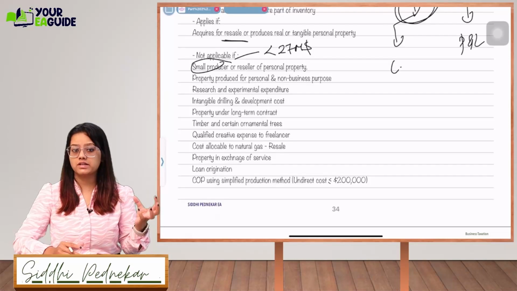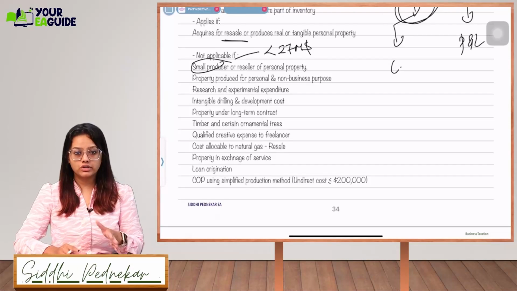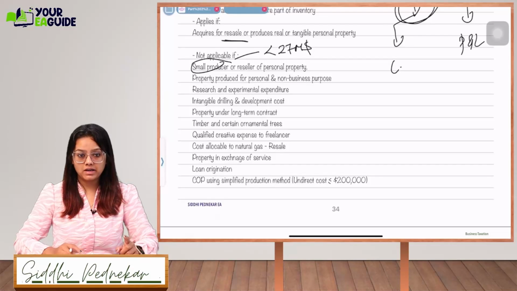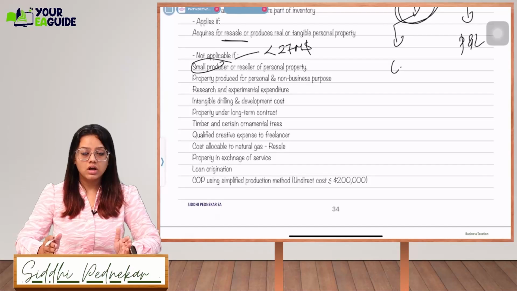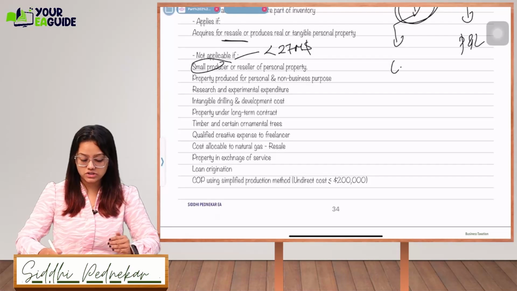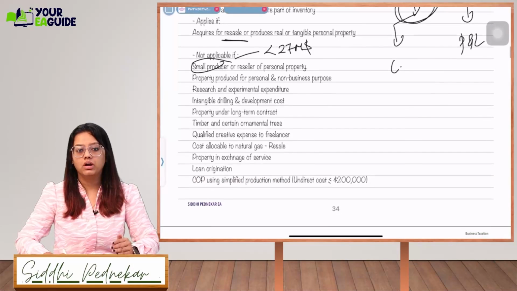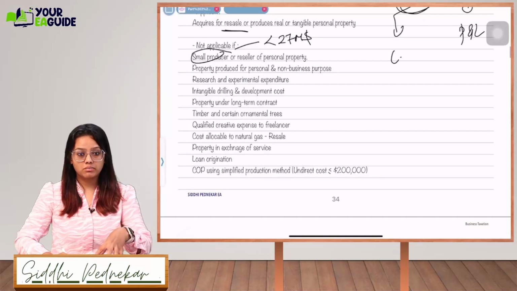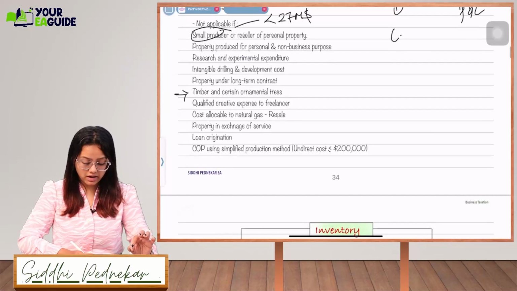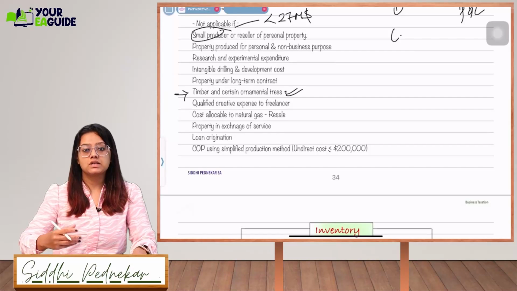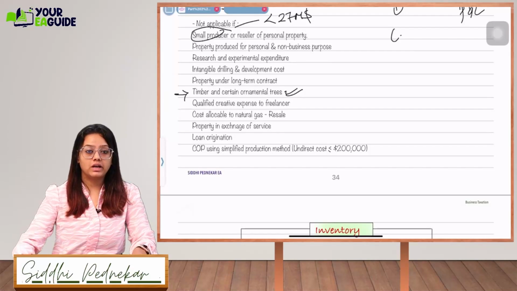Let's say you are creating a residential home and using it for personal purposes. For that, you are not going to use the uniform capitalization rule. Research and experimental costs, you are not going to capitalize using this rule. Then intangible drilling and development costs, property under long-term contract, timber and certain ornamental trees, and qualified creative expenses which you pay to a freelancer.